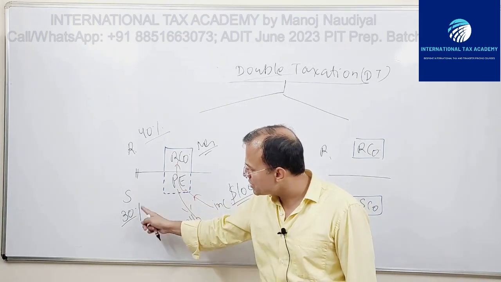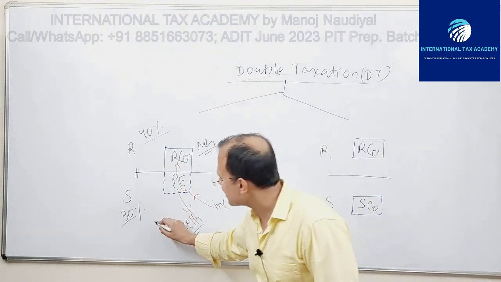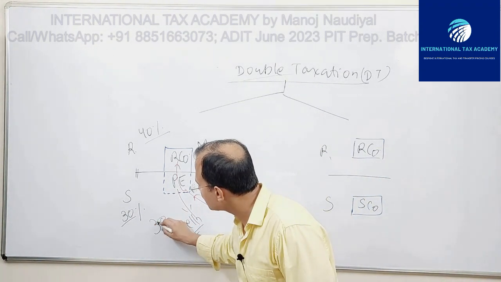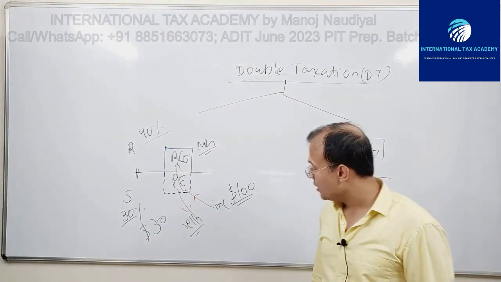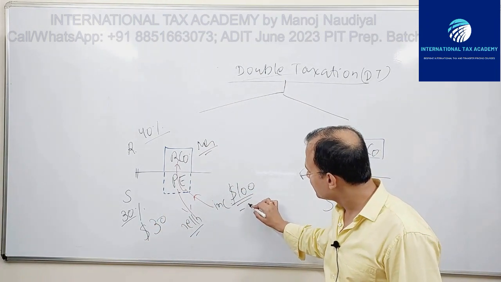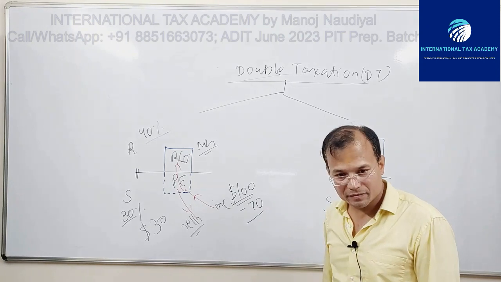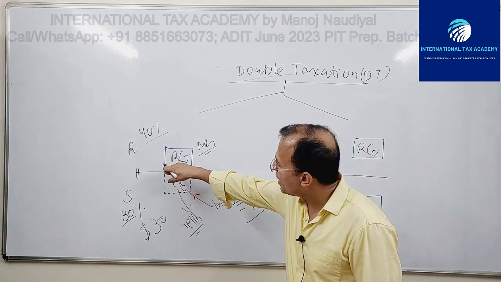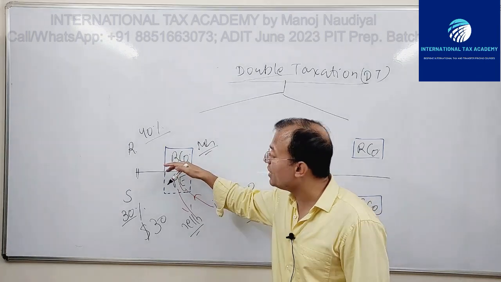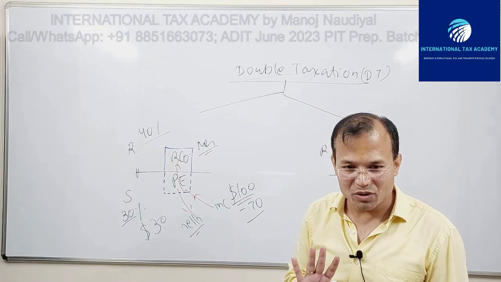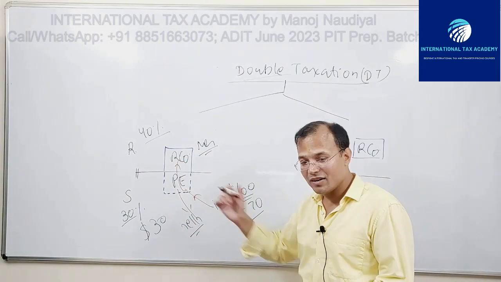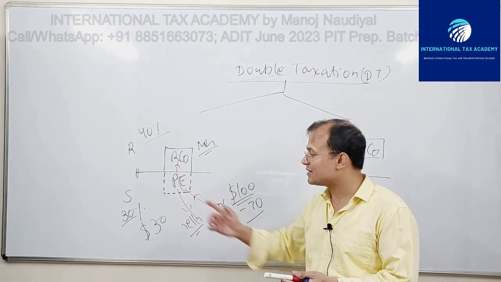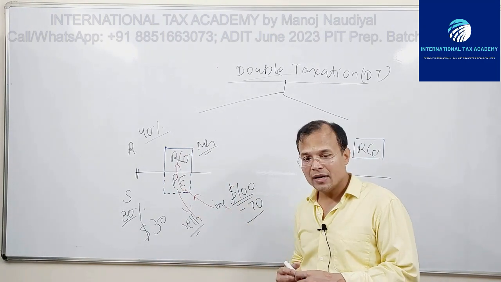S imposes a 30% rate, so S collects $30. So 100 minus 30 is 70. Effectively in the hands of RCO, when the income reaches RCO, it is only 70, because 30 has been deducted as tax paid by RCO in S.